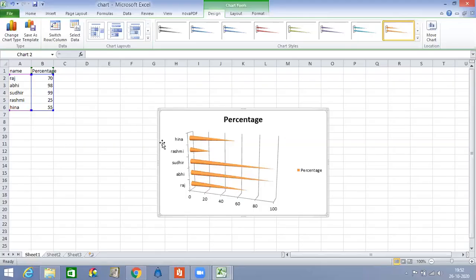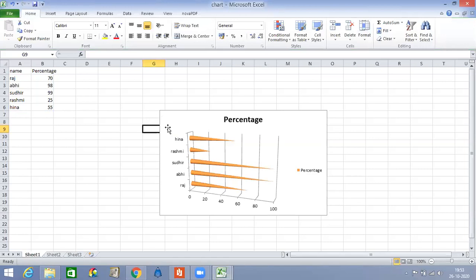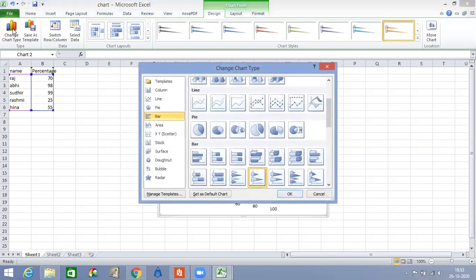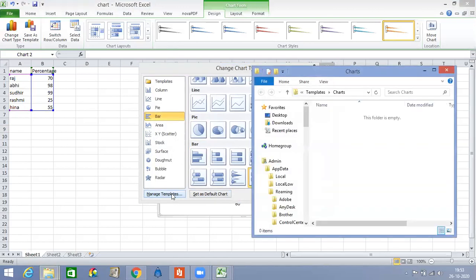How to give a title? Right click. You must know how to update it.